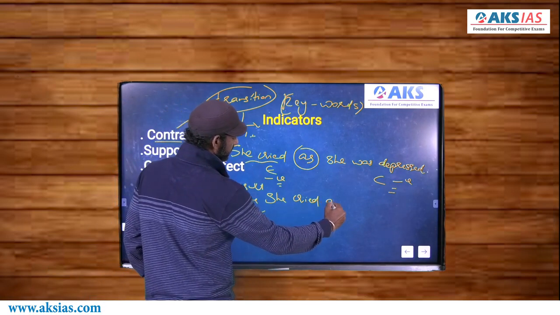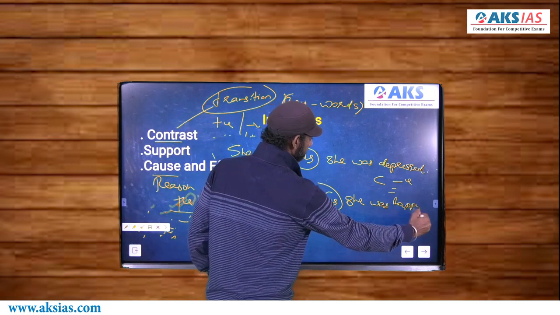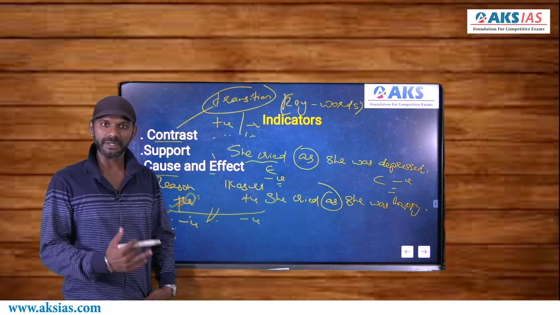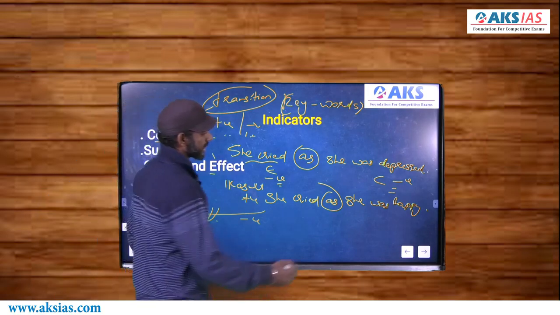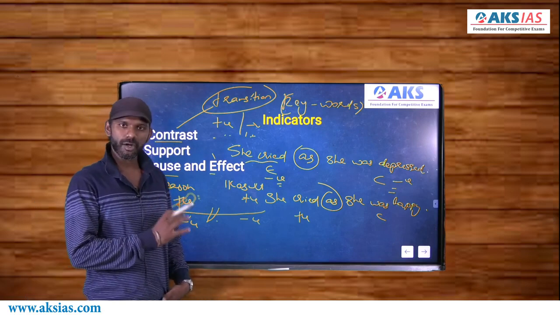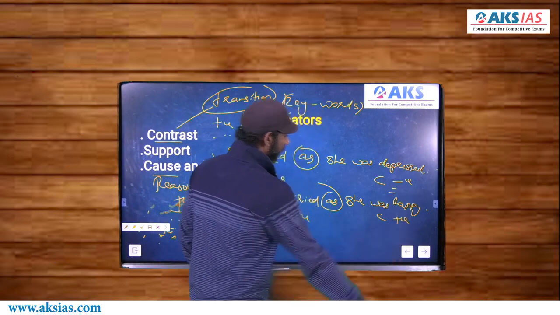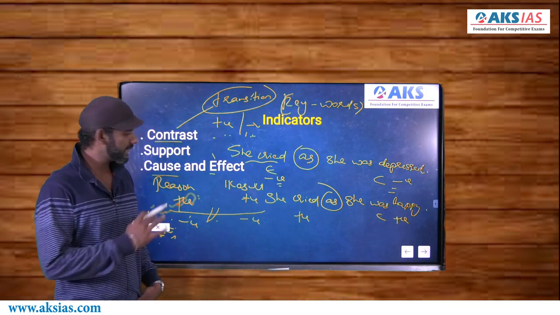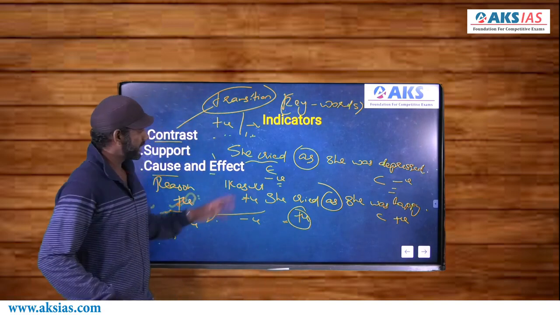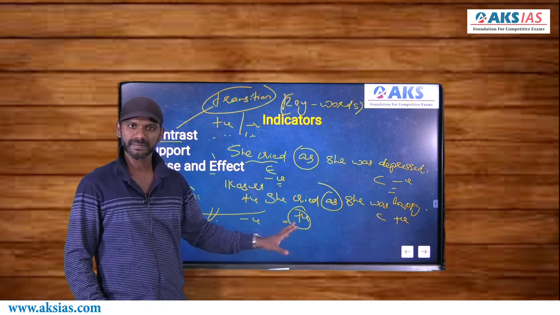She cried as she was happy. She cried as she was happy. Now when we are happy also we cry sometimes, like happy tears. The reason here is she was happy and the result is she cried, right? Now in this context, the reason is she was happy, which is positive. So the reason here is positive, the result must also be positive. So in this context, she cried becomes a positive idea, right? In the first case, negative reason, negative result. In the second case, positive reason, positive result, right?